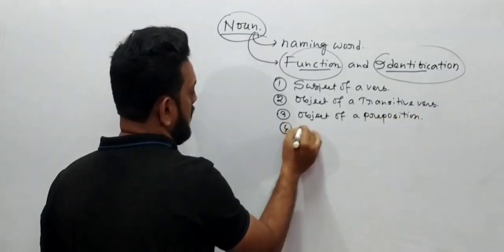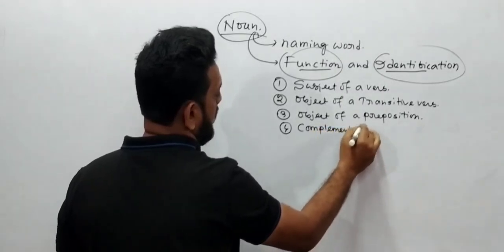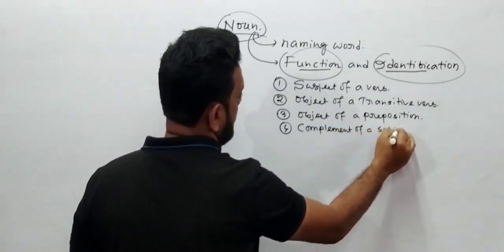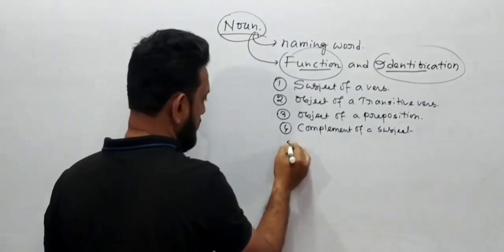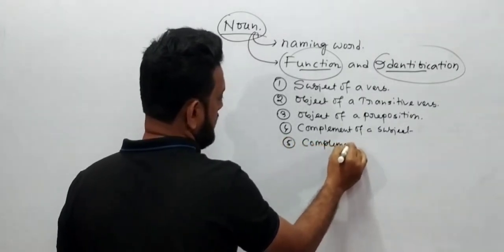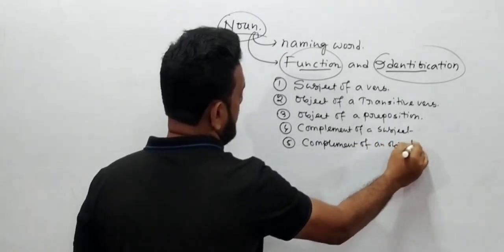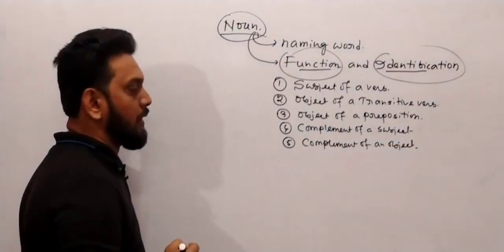Number 4, complement of a subject. Number 5, complement of an object. These are the 5 functions of noun, yes or no?